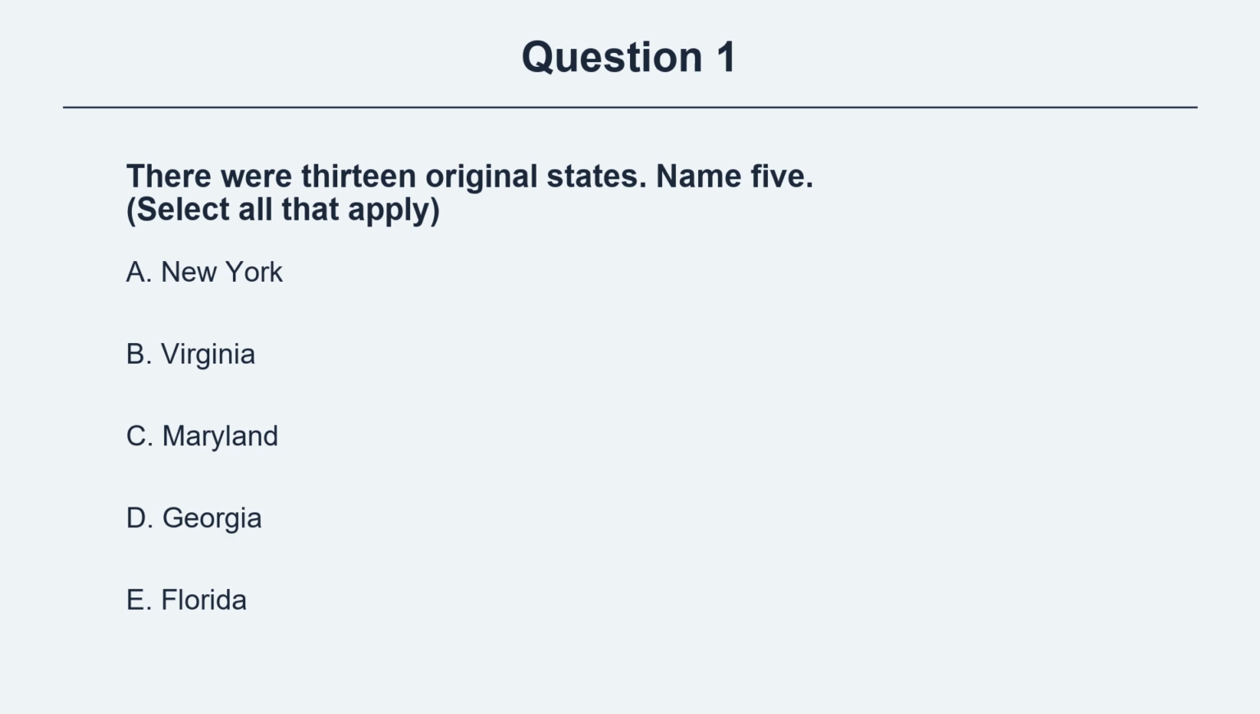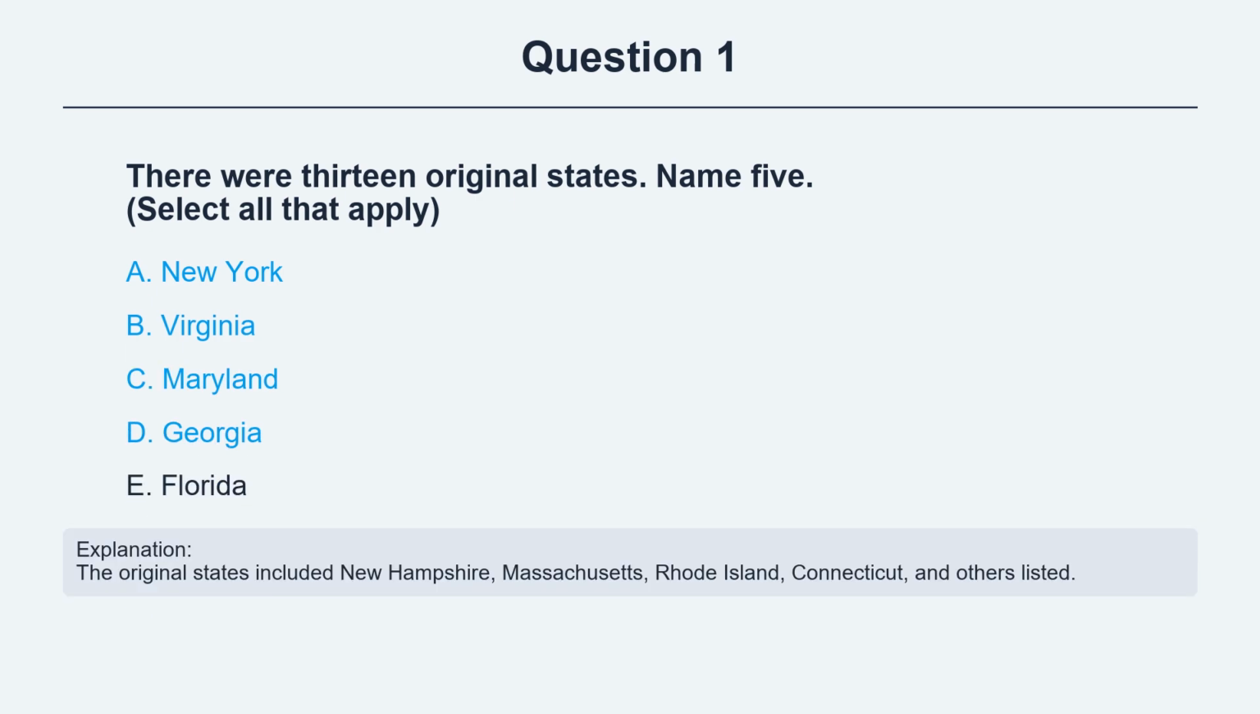Question 1. There were 13 original states. Name 5. Option A, New York. Option B, Virginia. Option C, Maryland. Option D, Georgia. Option E, Florida. The correct answers are options A, B, C, and D: New York, Virginia, Maryland, Georgia. Explanation. The original states included New Hampshire, Massachusetts, Rhode Island, Connecticut, and others listed.